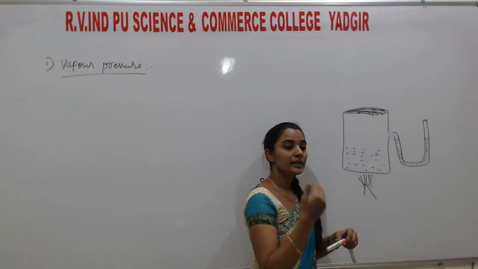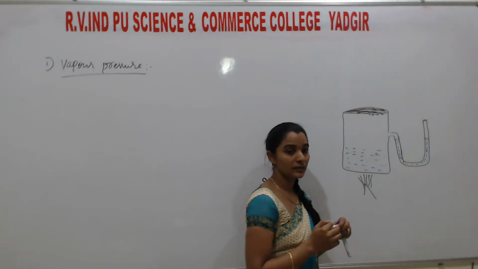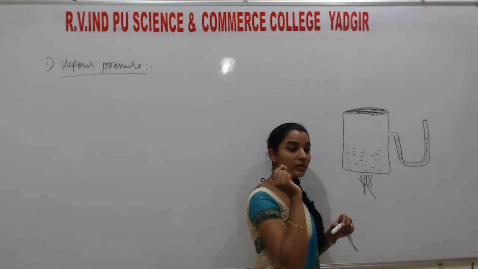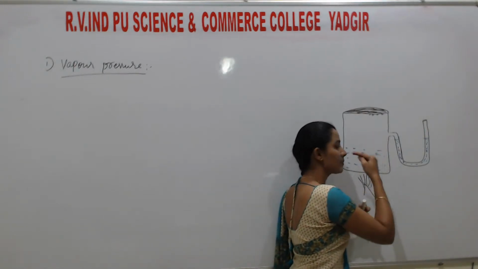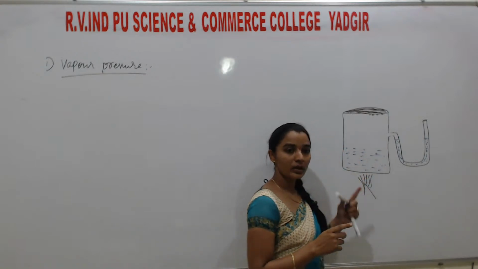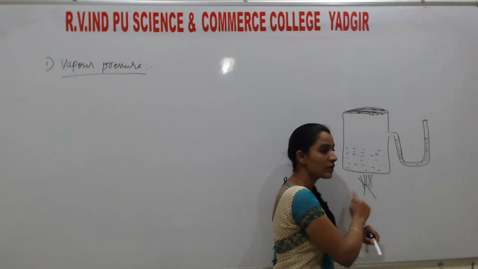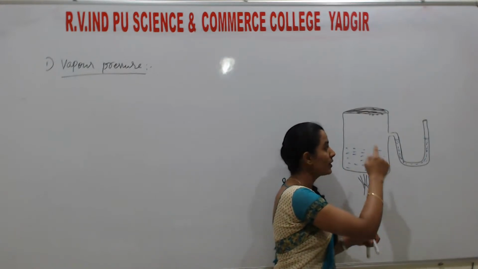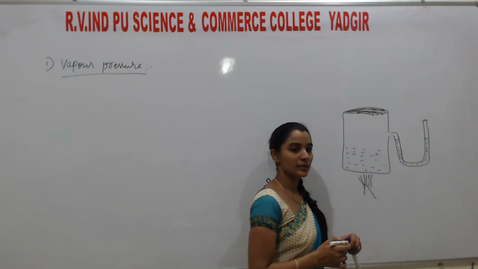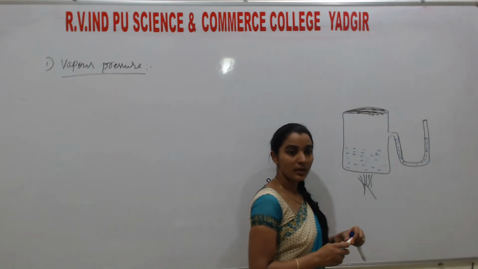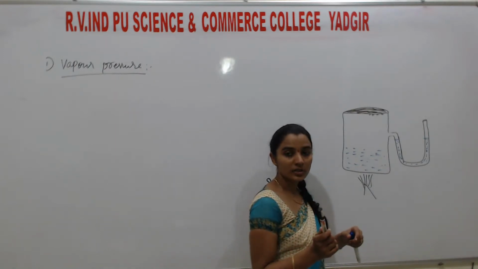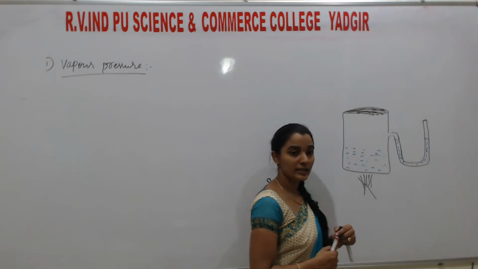So at a certain time they condense. Understand? So when they condense, again they fall back into the liquid. So at the same time, the process of vaporization as well as condensation takes place.